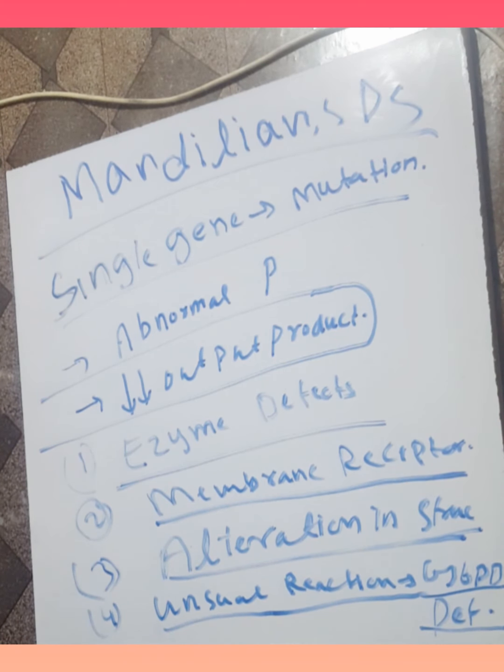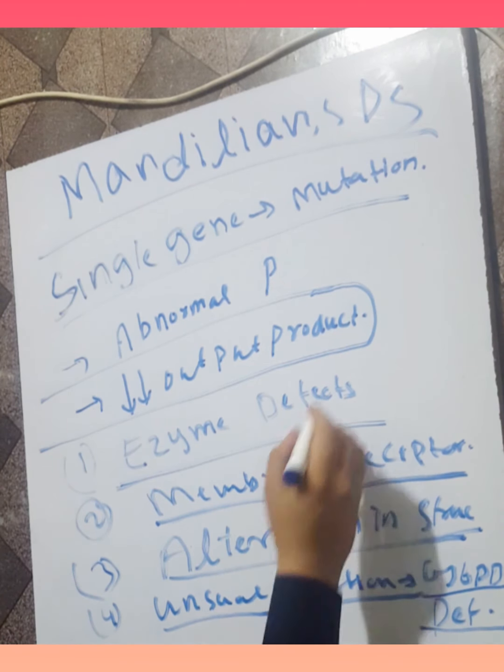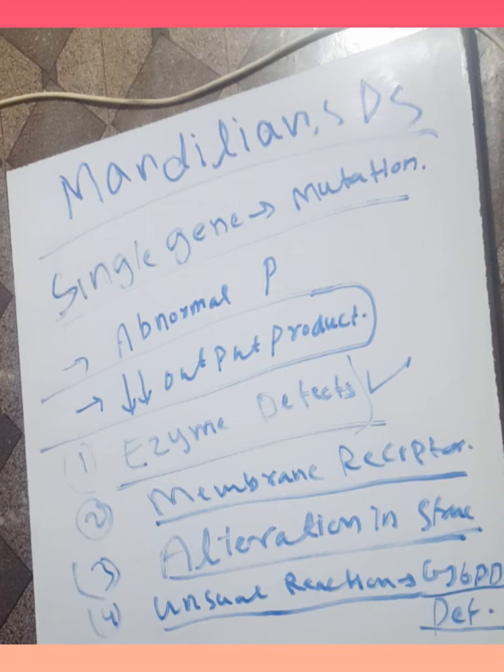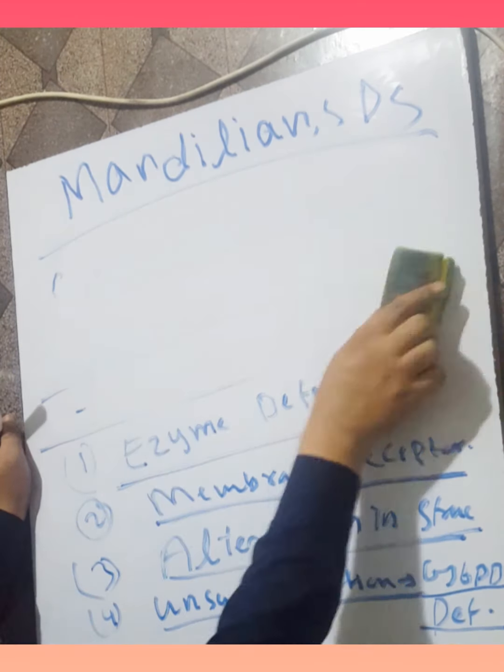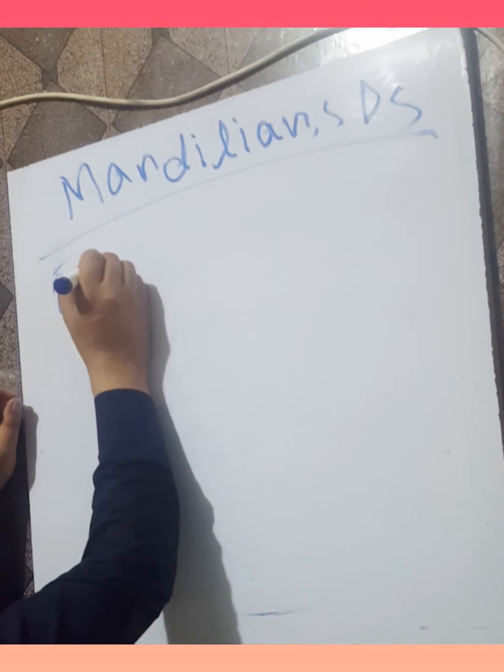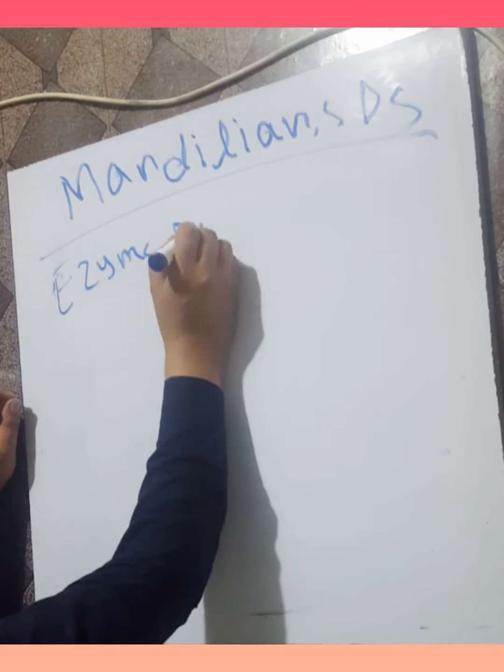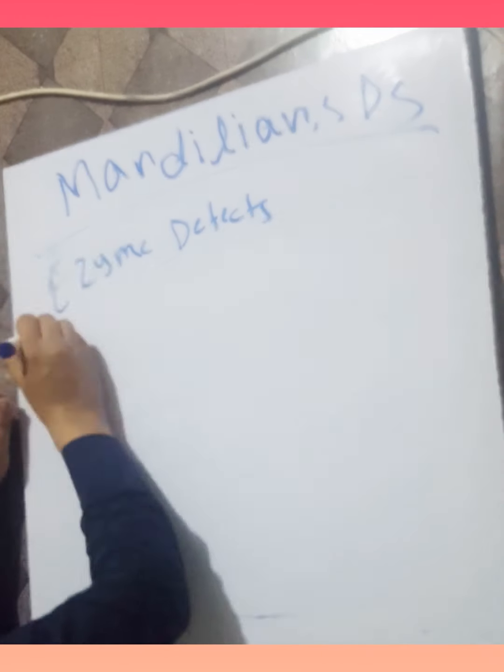Number one, we discuss enzyme defects and their consequences. What occurs in enzyme defects?